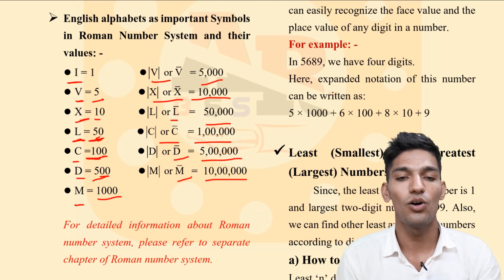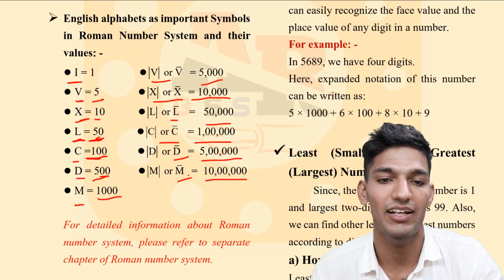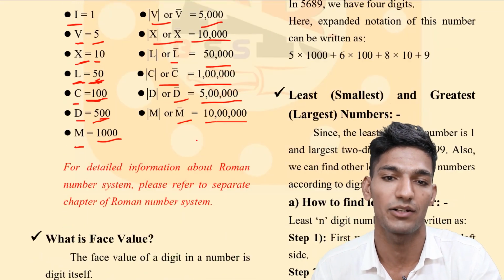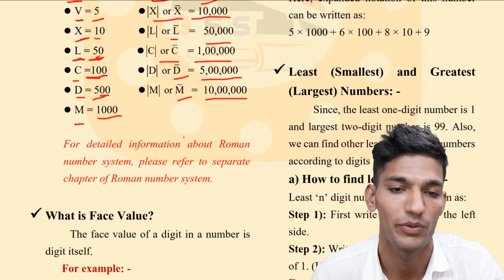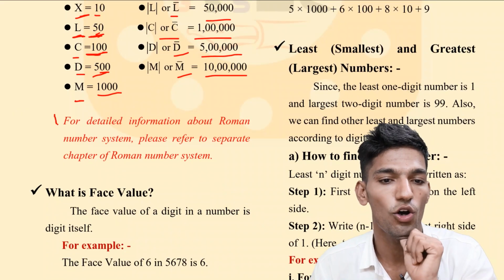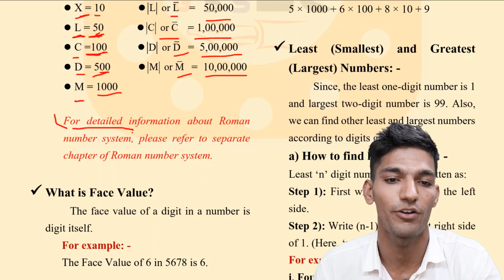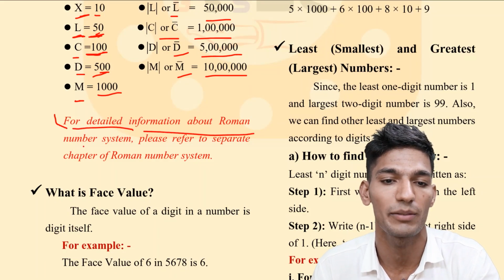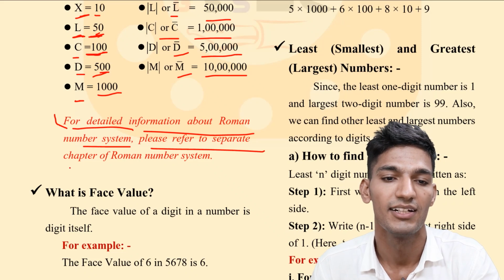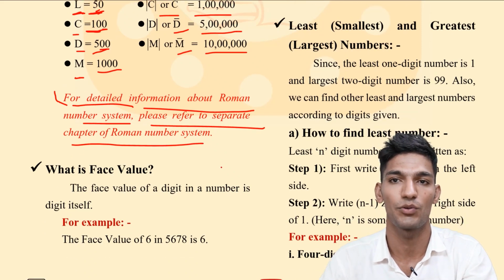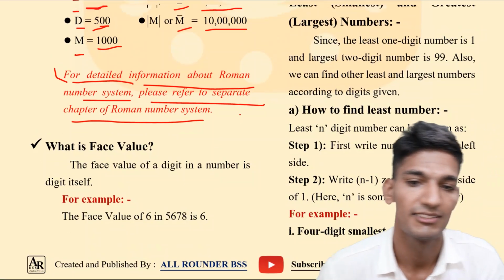We have discussed this chapter in detail in a separate PDF file, and in a separate video we will discuss it. We have already given a note here for detailed information about the Roman number system. Please refer to the separate chapter of the Roman number system, which we will discuss in our next videos.